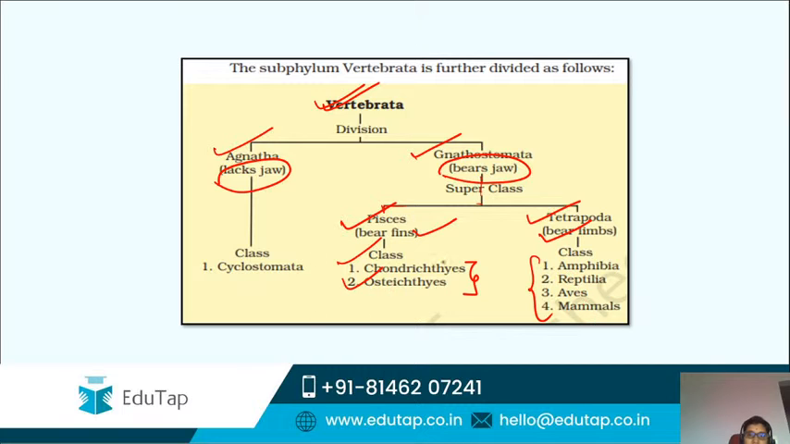So here we are concerned with this particular superclass and these particular classes for our fisheries chapter. And in NABARD we don't go that deep into the exact classification. We have just a superficial classification, but yes, for A4 all these in detail are required.